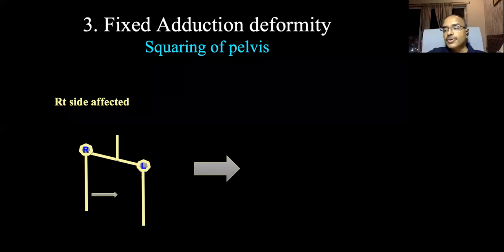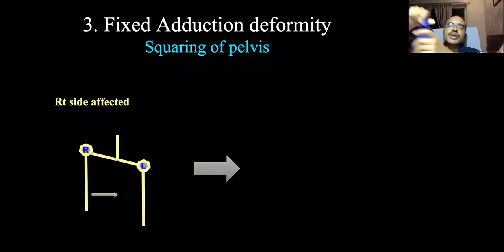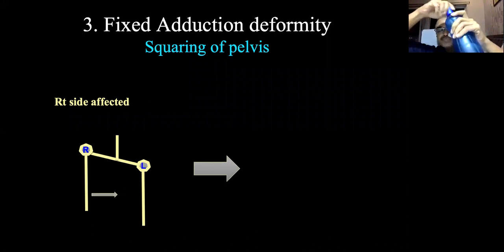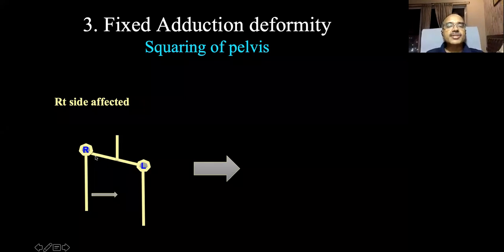Next, we come to the coronal plane movements. So coronal plane movements are abduction and adduction. First, like in the fixed flexion deformity, you have to see how much fixed adduction or abduction deformity is there in the hip joint. So how to know? If there is a fixed adduction deformity, then that side anterosuperior iliac spine goes up compared to the opposite side. Here, suppose the right side is affected, the right side anterosuperior iliac spine has gone up.